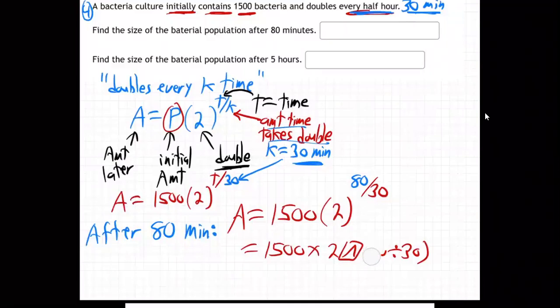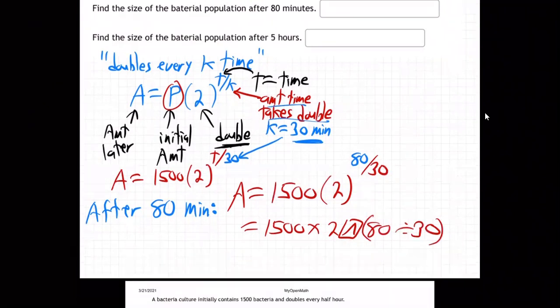If you don't do that, let me show you what it would do. If you just type 80 divided by 30 with no parentheses, it will raise 2 to the 80th power, and then it'll just divide the whole thing by 30. It won't know that 30 is up in the power zone. Whereas if you put parentheses, then it knows the whole 80 divided by 30 is the power. So it'll do it right for you.